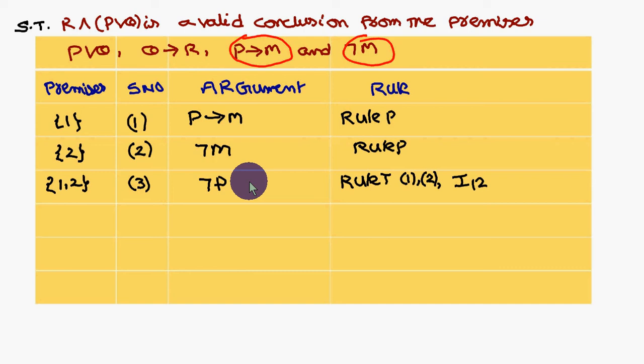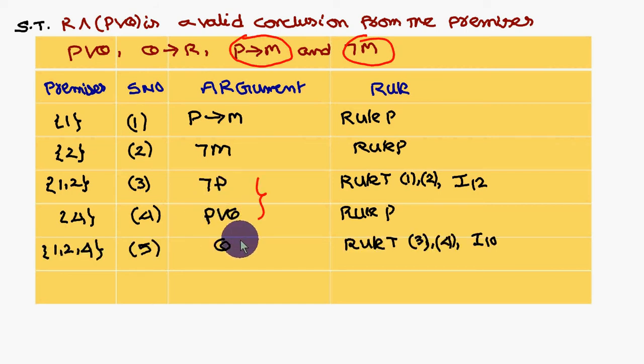So next, what are you left with? P conditional m and not m have already been used. What you are left with is p or q, and q conditional r. So not p is there. If you look at this one, p or q, if you combine these two, third and fourth statements, p or q and not p gives q only. P and not p will get cancelled, so what you are left with is q. So p or q is also over. What you are left with is the q conditional r statement.